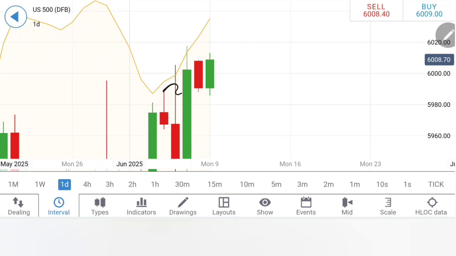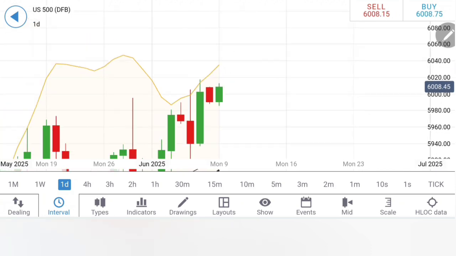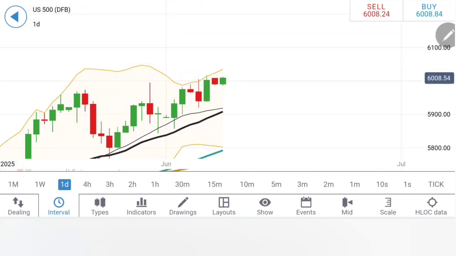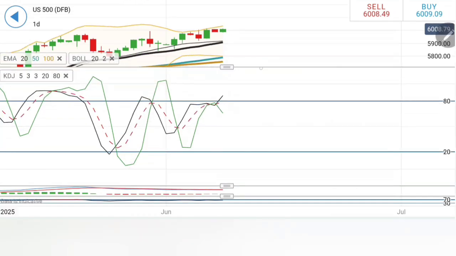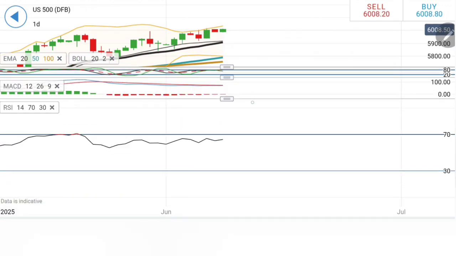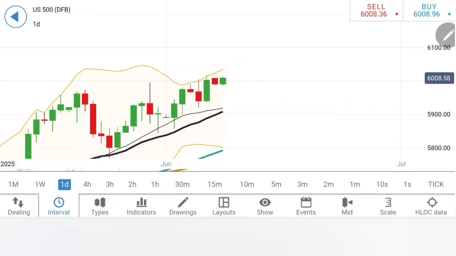It is pretty important for S&P to trade beyond 6020 and the 6036, 6040 zone. If these two levels are taken, S&P is ready for another round of rise. This time, in fact, we can see 6064, 6076 or 6100 levels very soon. Stochastic rising, MACD is slightly bearish, RSI is flat. So looking at this, I'll recommend you to buy here at 6012 levels.